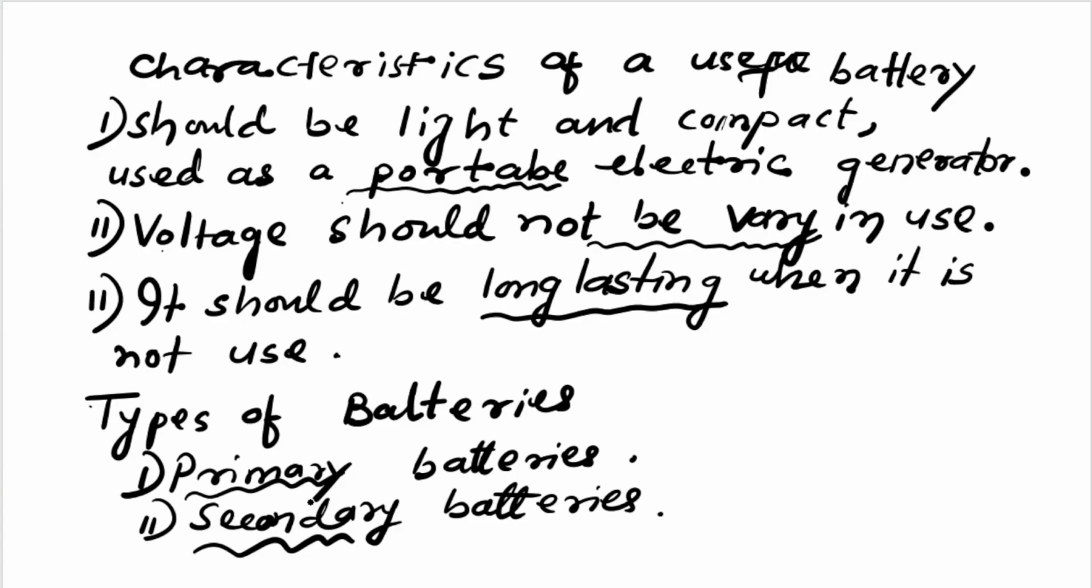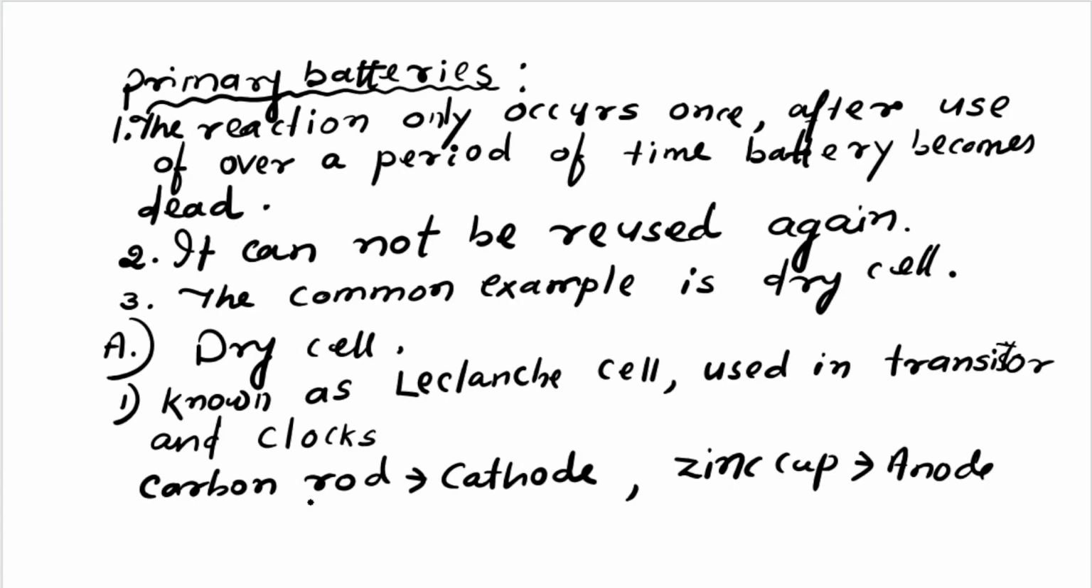What is meant by primary, and what is meant by secondary? In a primary battery, the reaction occurs only once, and after use over a period of time the battery becomes dead. That means after its use period is over, it is useless. It is called a dead battery. It cannot be reused again and again.